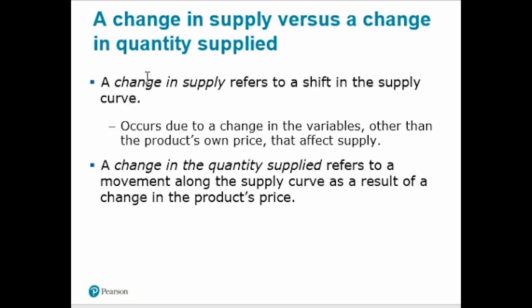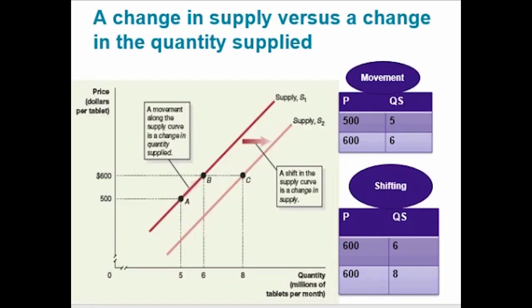And what is meant by change in supply and change in quantity supplied? Change in supply means a change in supply due to factors other than price. And when there is a change in supply due to a change in price, that is called change in quantity supplied. So now let's discuss shifting and movement of the quantity supplied in a single curve.